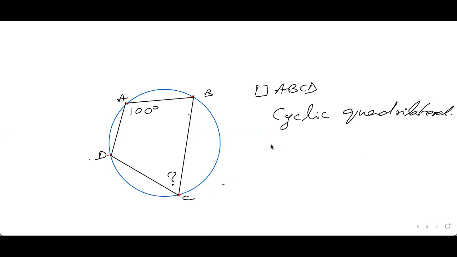If angle A is 100 degrees, question is how much is angle C? Angle C will be 80 degrees because angle A plus angle C, they are supplementary, 180. So angle C will be 180 minus 100.